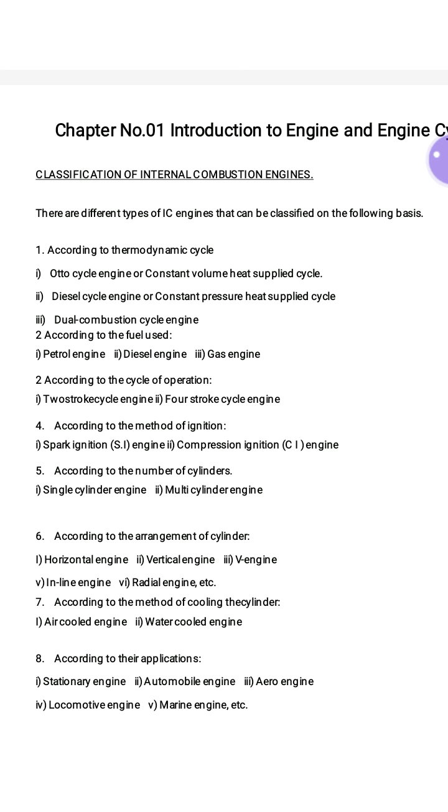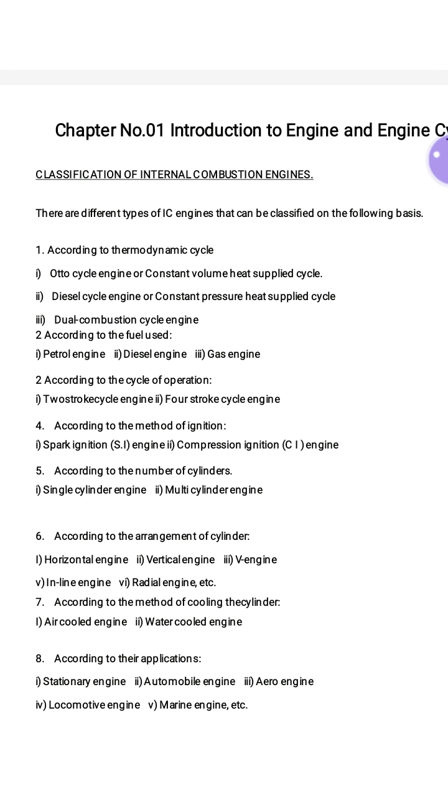Next, according to the method of ignition, engines are classified into spark ignition engine, which is called the SI engine. Second one is called the compression ignition engine, that is, by which method the ignition of fuel takes place.